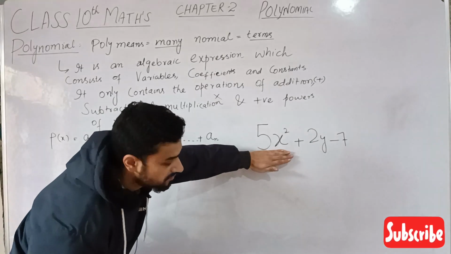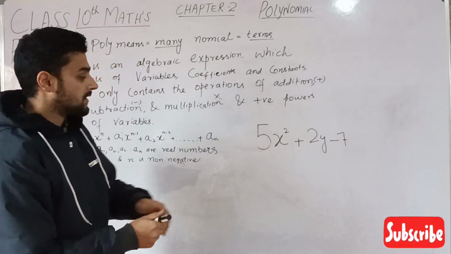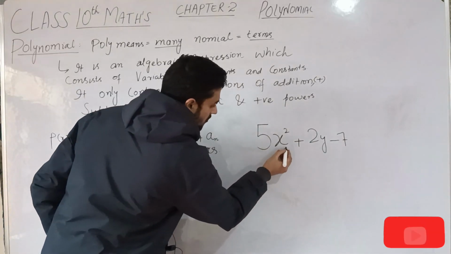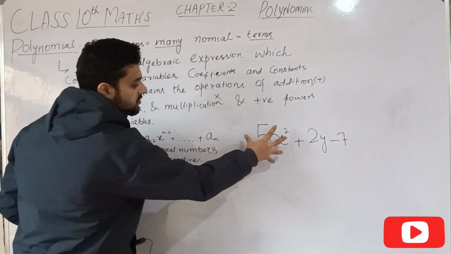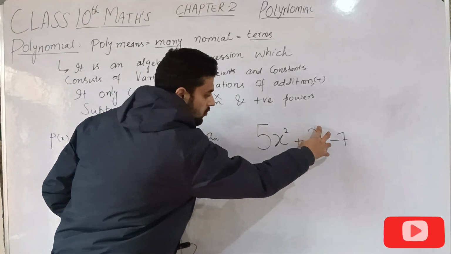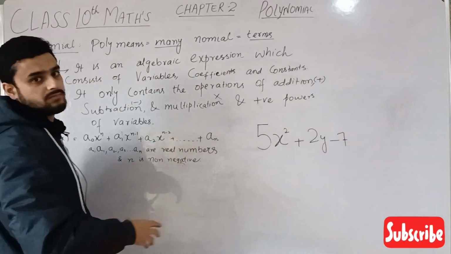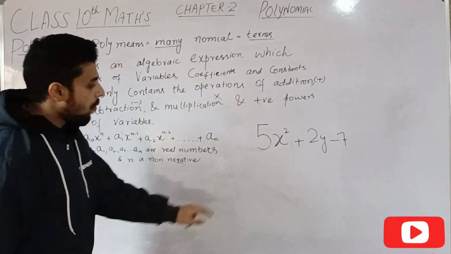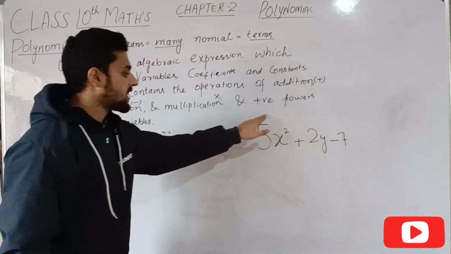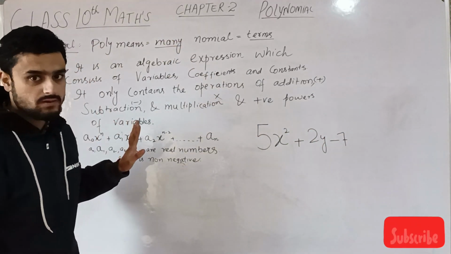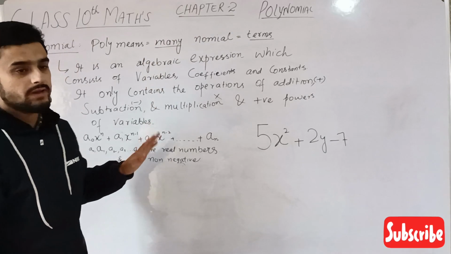These are called terms. 5x square is the first term. 2y is the second term. This 7 is the third term. When there are more terms, that is why it's called a polynomial.